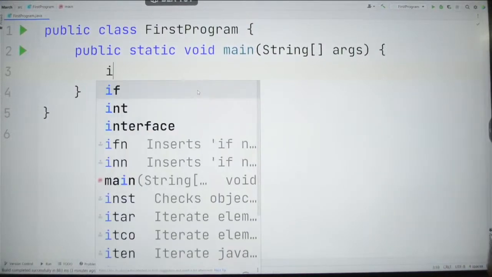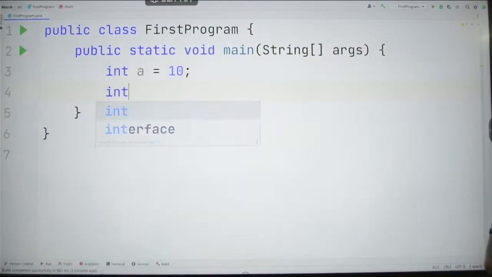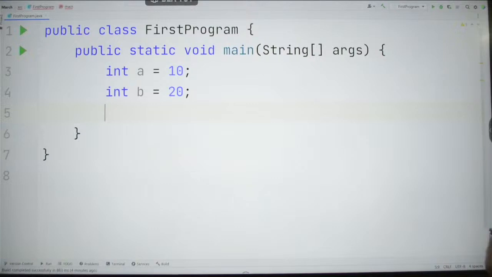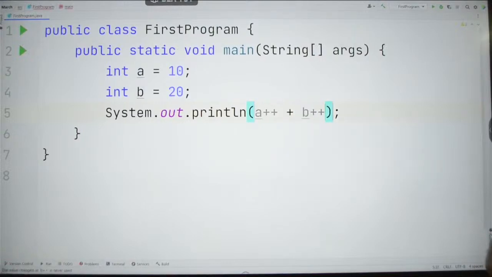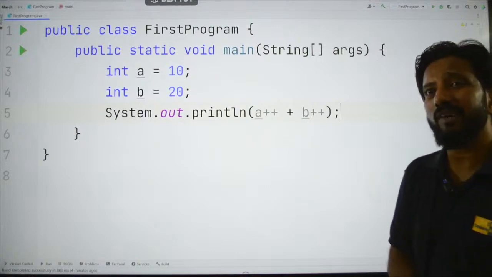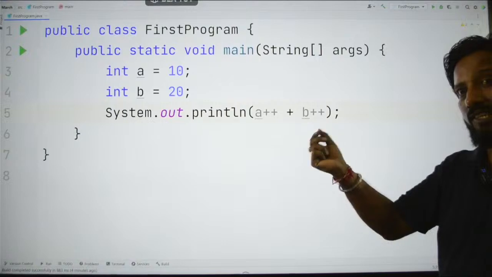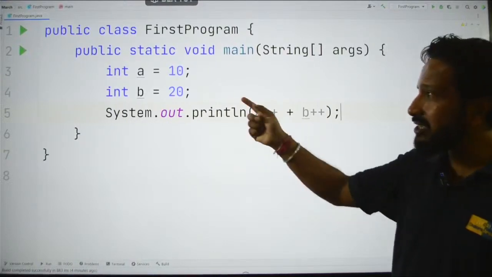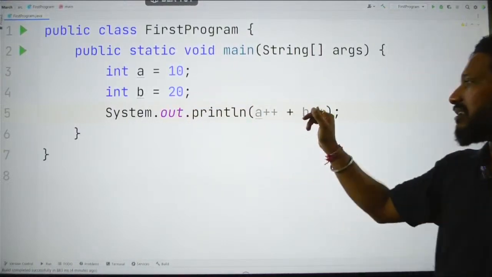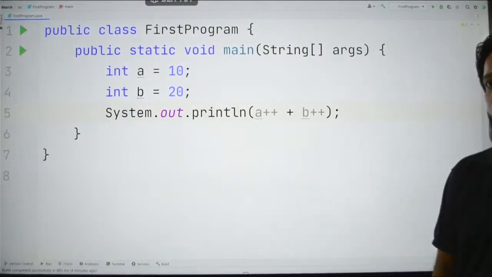So I am taking a variable int a is equal to 10 and int b is equal to 20, and I am saying s out, a plus plus plus b plus plus. Okay. Now what do you think will be the values of this operation? Some people say that it will be a plus plus means 11 plus this b plus plus means 21. So ultimately 21 plus 11 should be giving us 32, right?